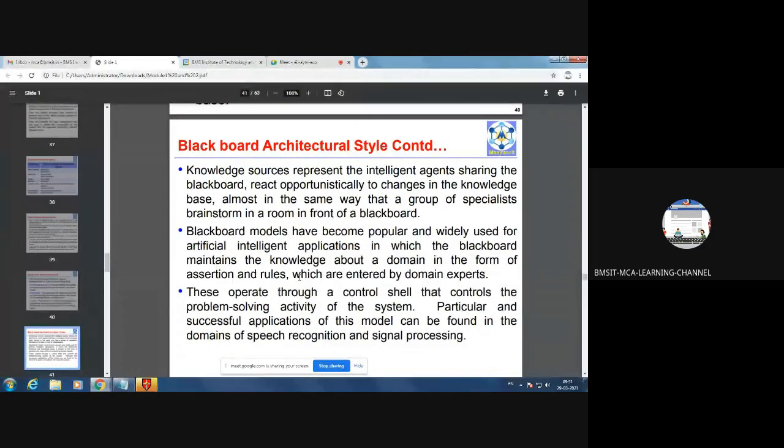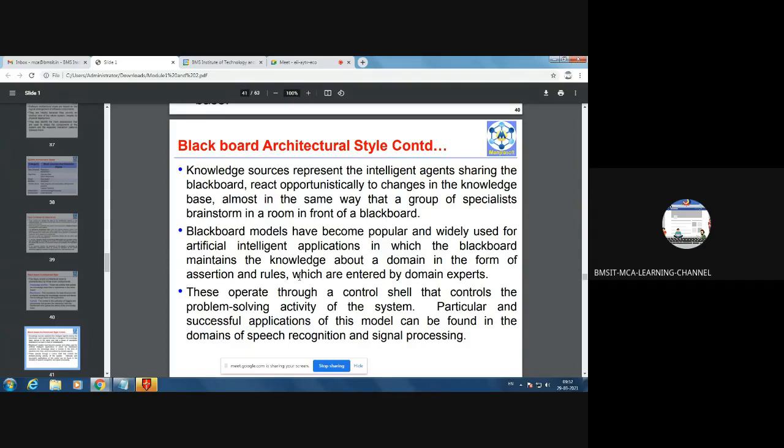And these things maintain the knowledge about a domain. Say the domain can be anything. That can be in a finance domain, that can be retail domain, that can be healthcare, any domain. Okay, and the data are entered by domain experts. Okay, so in each and every domain there will be some people, we call them domain experts. So they will enter the data.